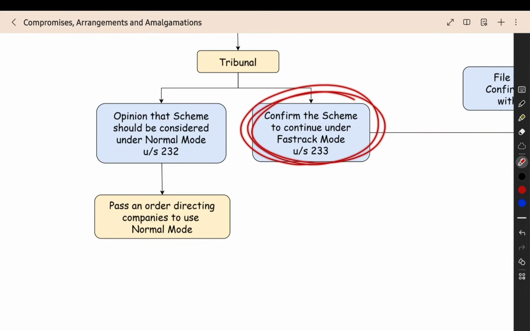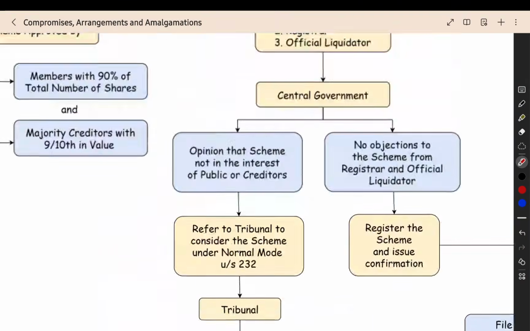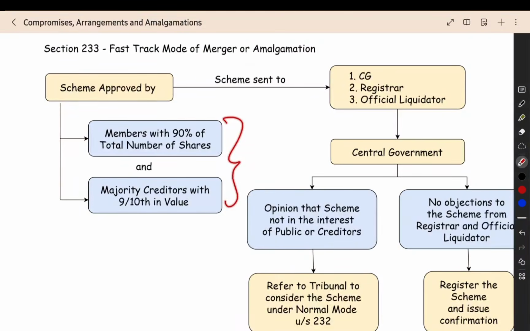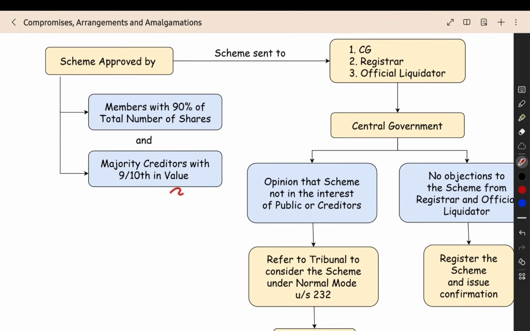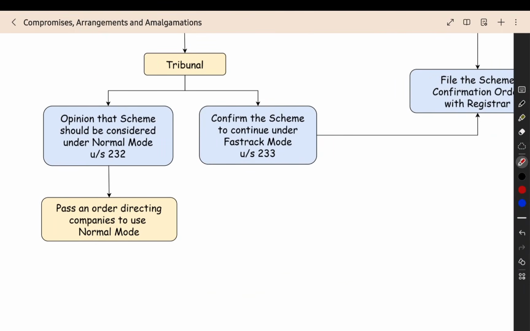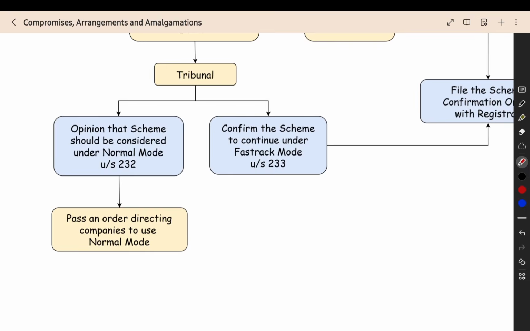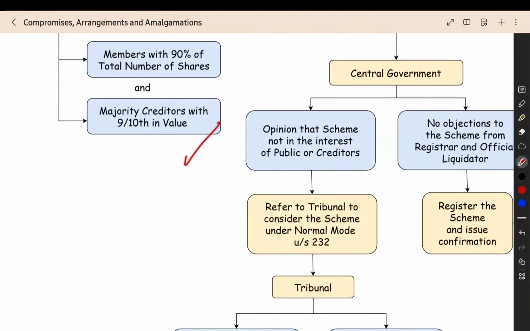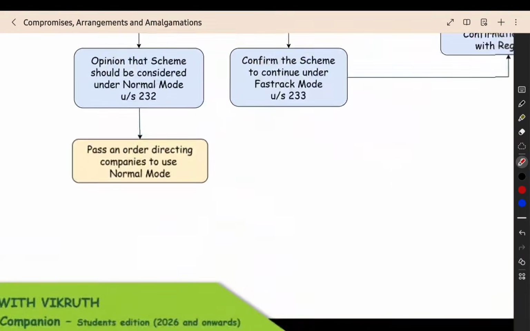This fast track mode is optional. If you want, you can do the fast track mode. If you are not able to get this much approval, then you can go to the normal mode also, where you have to get the approval of majority and 3/4 in value. Here 90% in value, 9/10 in value, is required. But the normal mode has a less strict, relaxed requirement. If you want to do fast track mode, to reduce the time taken for the process, then you have to get the approval of 9/10 in value and 90% shares.